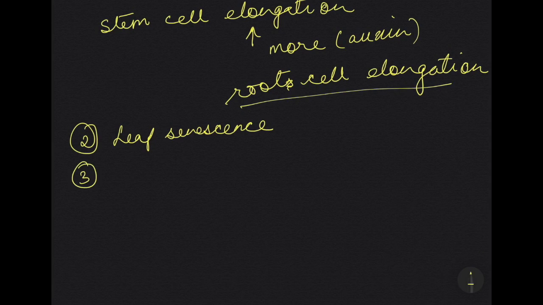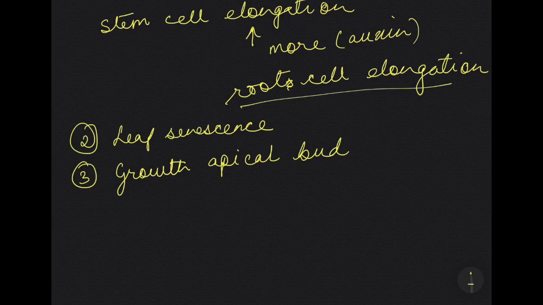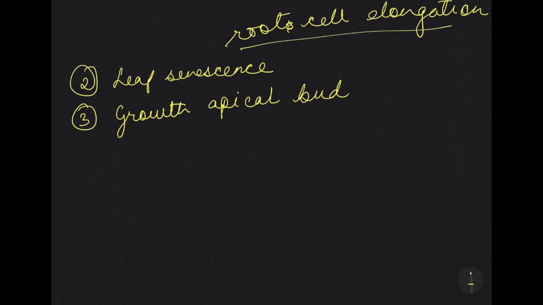Number 3 is auxins promote the growth of apical buds. Now, apical buds means at the apex, at the tip, the terminal bud. And also it inhibits the growth of lateral buds.